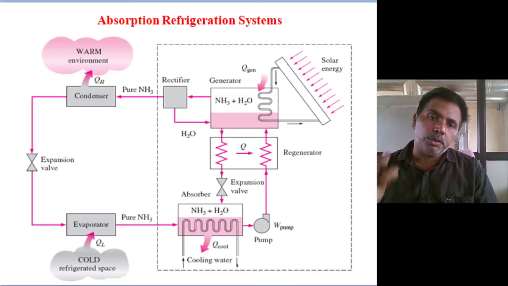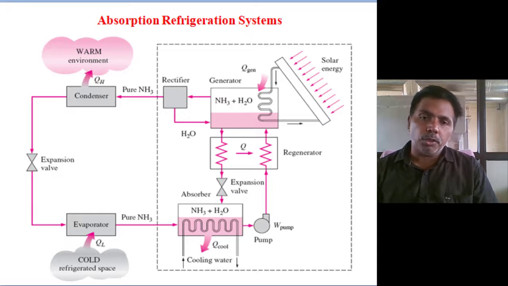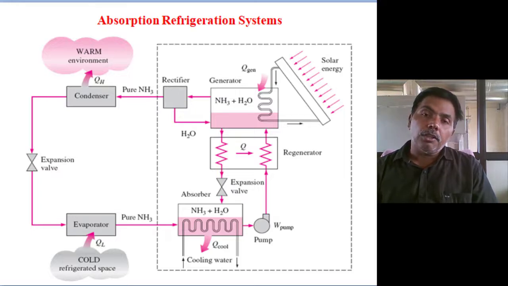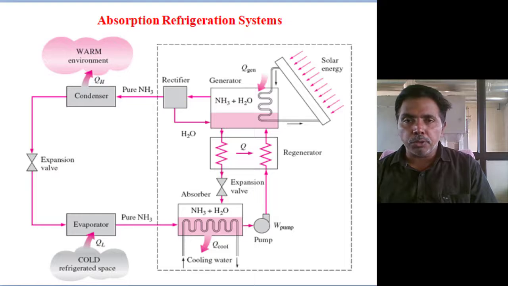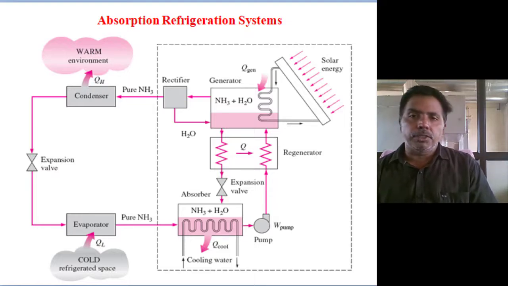In ammonia water, water is the absorbent and ammonia is the refrigerant.